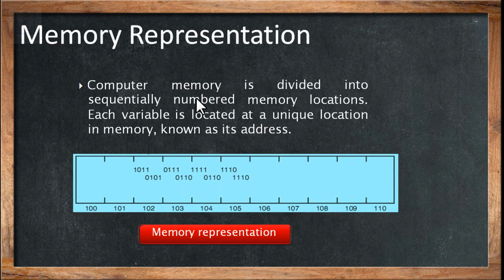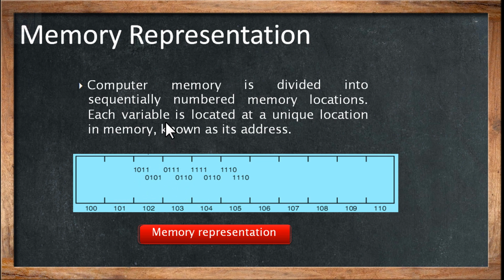Now what will happen when I allocate certain memory space? How does the memory look in the computer? A computer memory is divided into a sequence of numbered memory locations. Each variable is located at a unique location in the memory, known as its address. Memory is a large collection of bytes or bits, divided into a sequence of numbered memory locations, as you can see in the diagram.